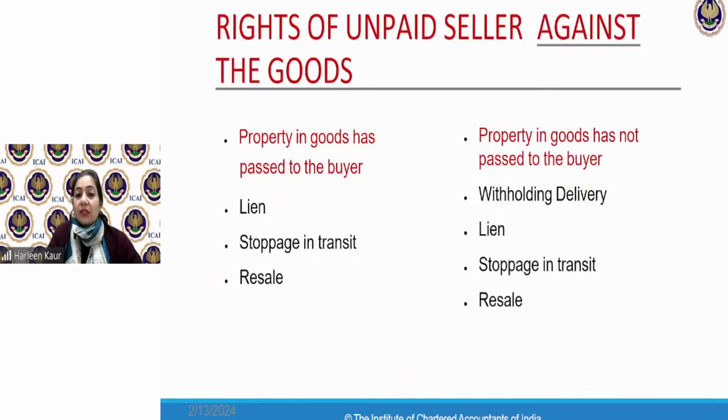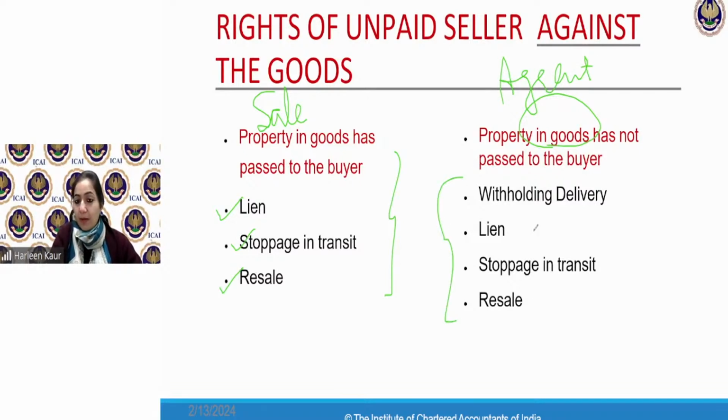What are my rights against the goods? These are the rights which are available to me: right to lien, right to stoppage in transit, and right to resale. However, if the property in the goods has not been passed, so here you can simply write down, these are the rights available to an unpaid seller in case of a sale. Three rights are available. In case where it is an agreement to sell, where I had to sell you the goods in the future, I have four different rights if I become unpaid.